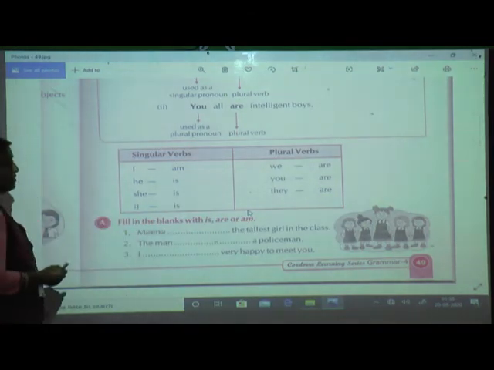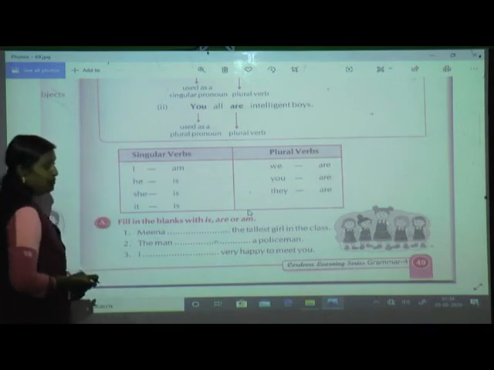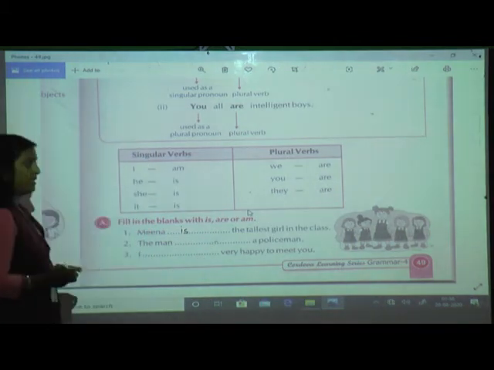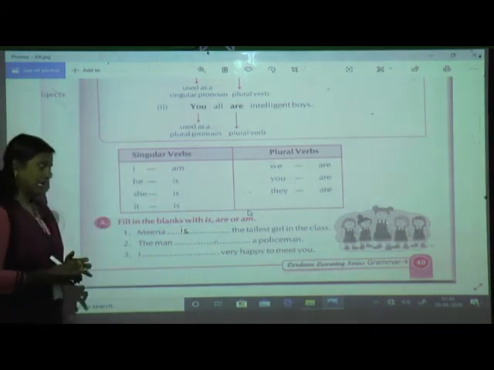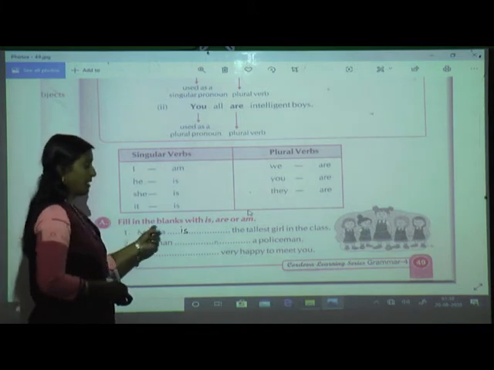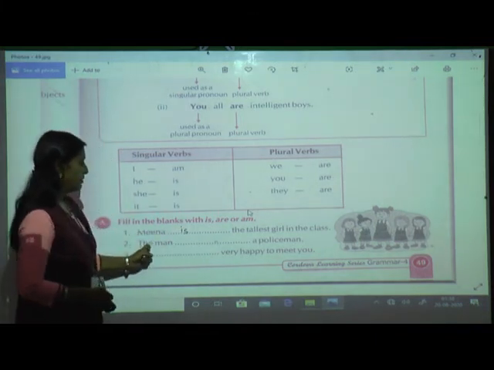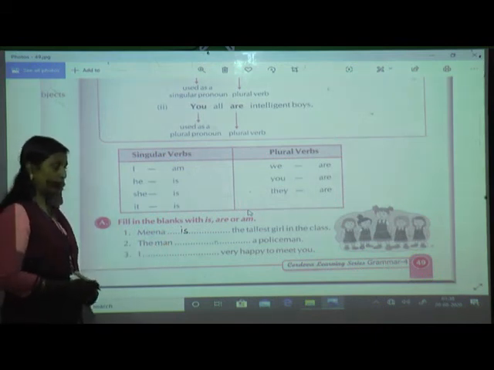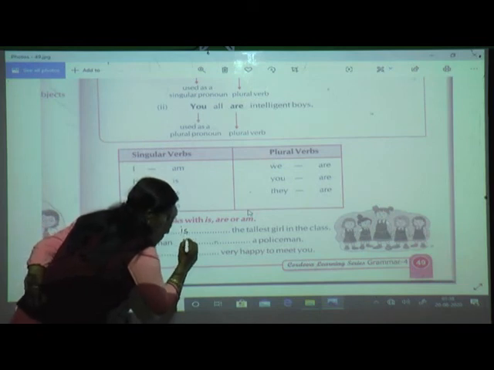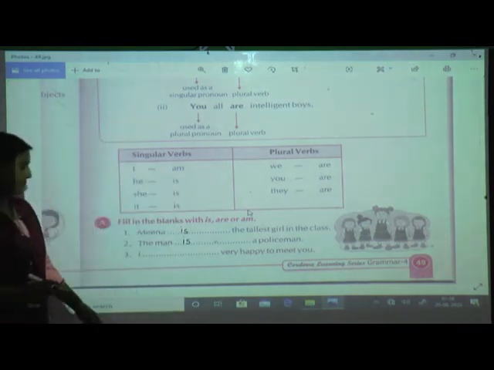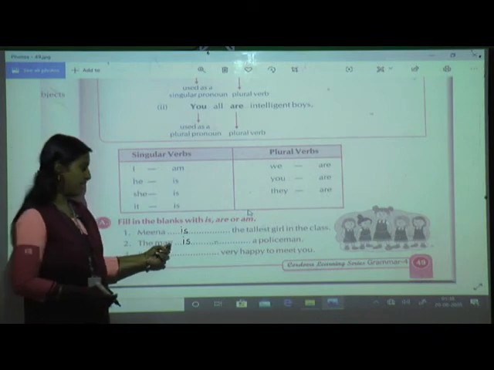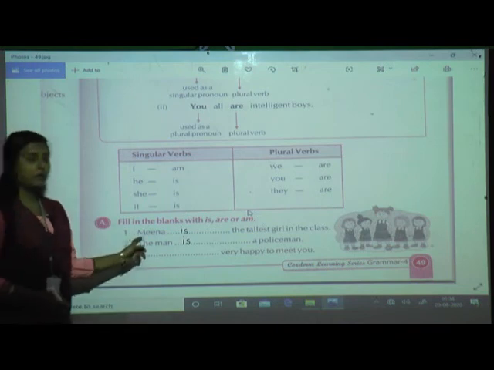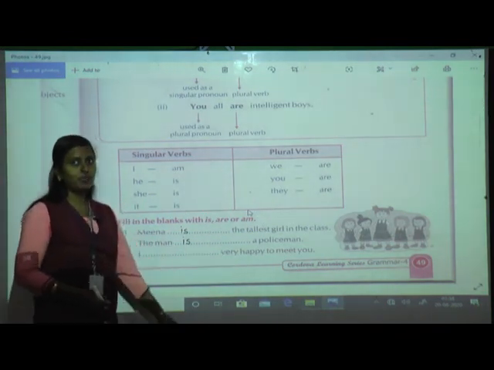Now Meena. Meena is what? Yes, Meena is singular. So which verb will I use? I am going to use is. Meena is the tallest girl in the class. And what I told you is that subject and verb should agree. Now the man is what? Yes, it is a singular noun. So which verb am I going to use? Again I am going to use is. So the man is a policeman. Again I will repeat, the man is a policeman.